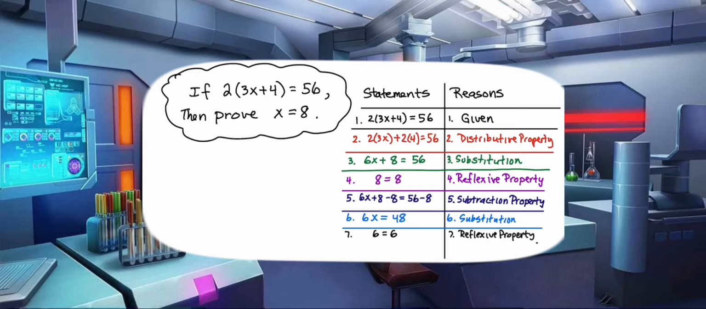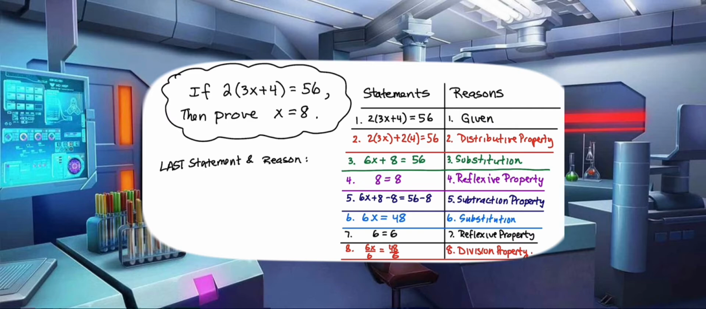Another reflexive property, 6 equals 6, allows us to then divide both sides of equation 6x equals 48 by 6, and using the division property we get our last statement, the one we wanted to prove, which was x equals 8. That's our last statement and reason because that's what we wanted to prove. A logical chain of reasons.